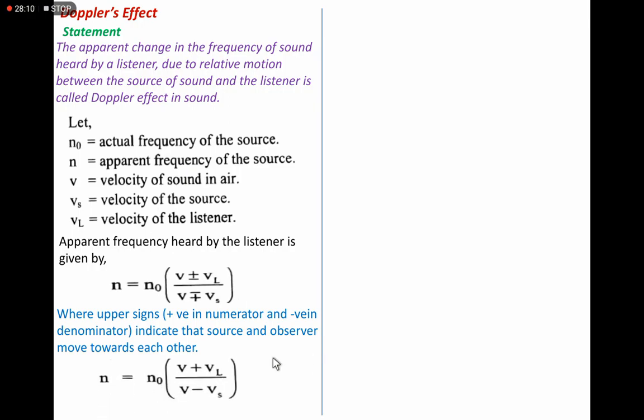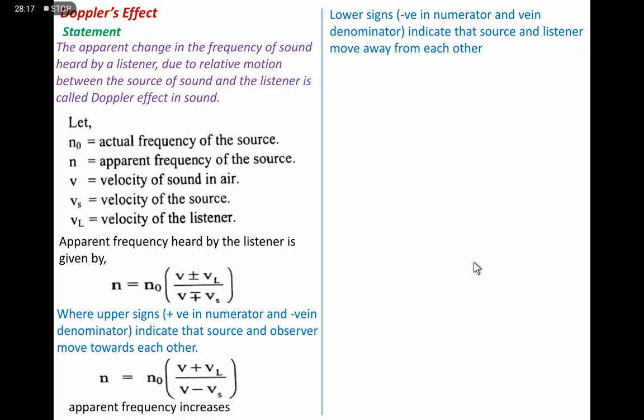Definitely, if we consider the negative sign in the numerator and positive sign in the denominator, this ratio decreases, as I said, so the apparent frequency will decrease. The source and the observer, that is the listener, move away from each other. So the equation is this. Now more cases are there.